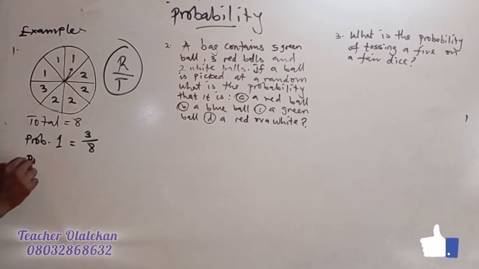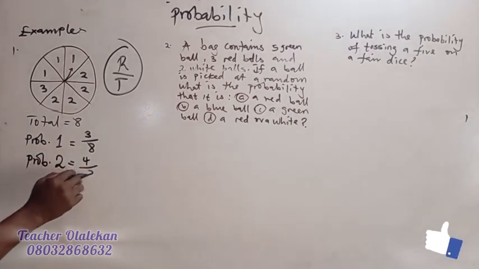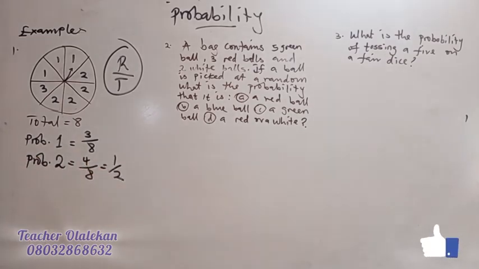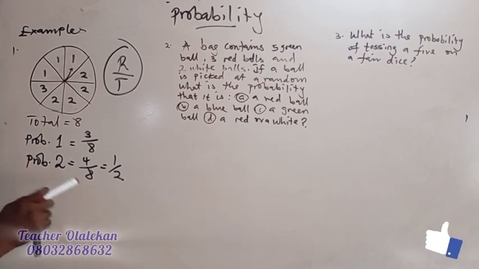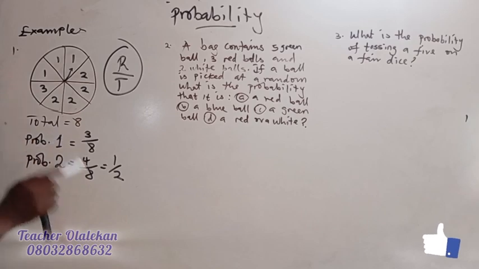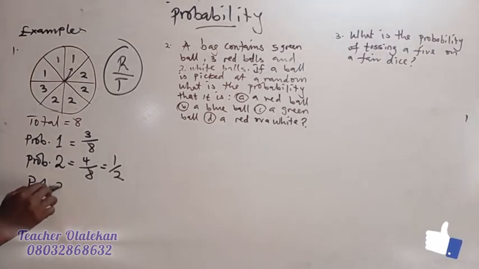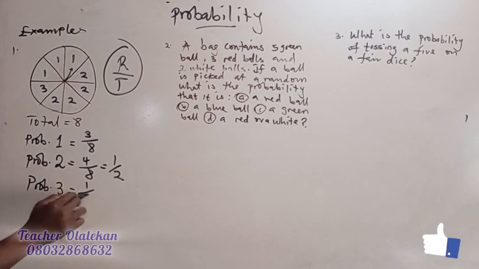So what is the probability of spinning 2? Prob of 2 will be 4 over 8. And you take it to the lowest terms, that becomes 1 over 2. So that means the probability of spinning 2 is 1 over 2. So what's the probability of spinning 3? That's 1 over what? 8, because there is only one 3. Do you understand that now?